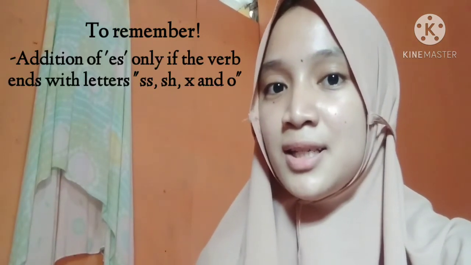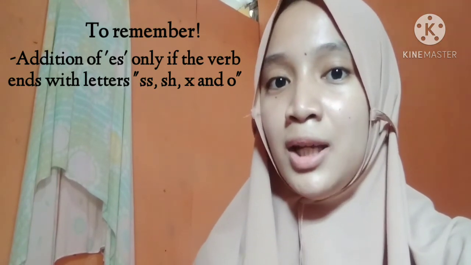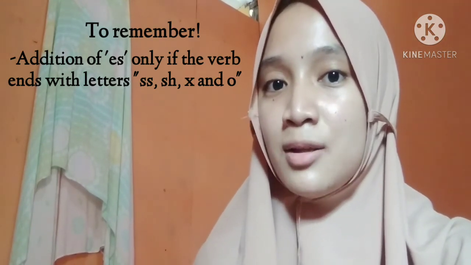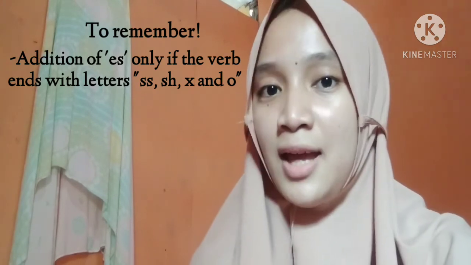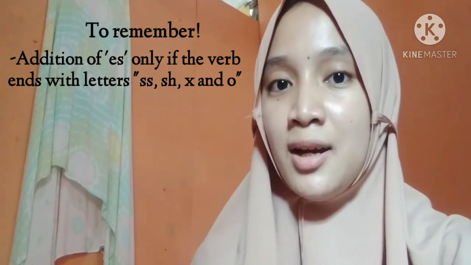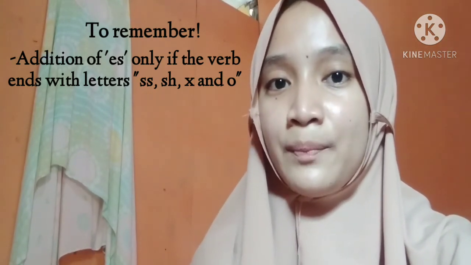Next is the addition of es only if the verb ends with letters ss, sh, x, and o.